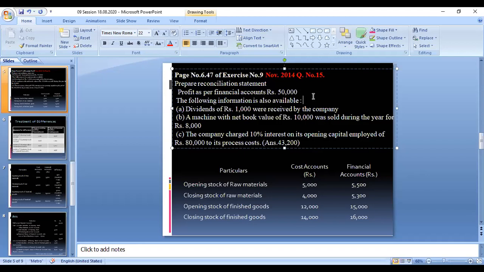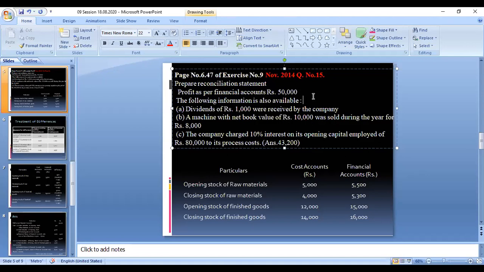Dividend of rupees 1,000 was received by the company. Okay, so dividend appears only in the financial accounts. It is not appearing in the cost accounting, we can work that out later in the problem. Right. Next, a machine with book value 10,000 rupees was sold during the year for 8,000 rupees. So for a book value asset sold, the selling price minus the book value is the difference.